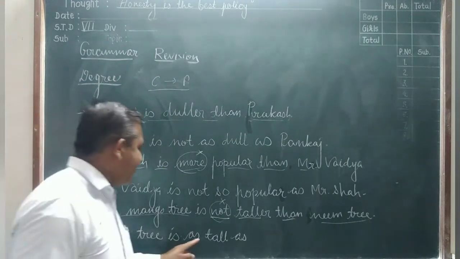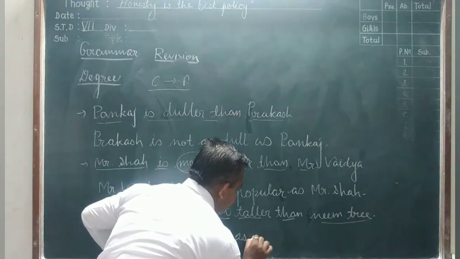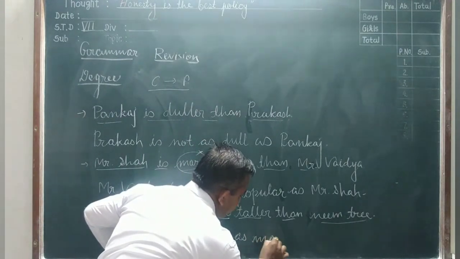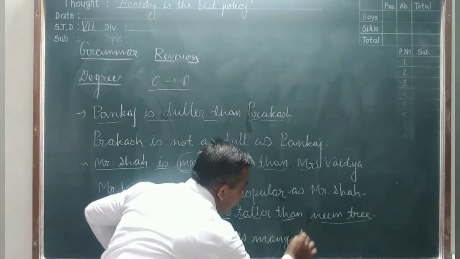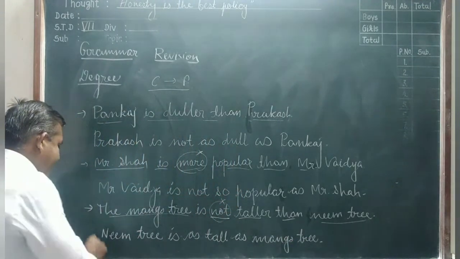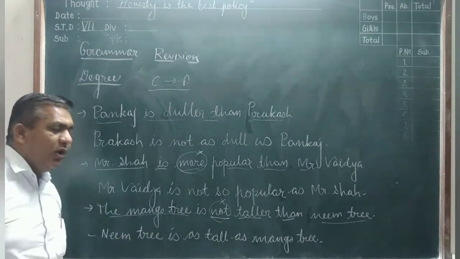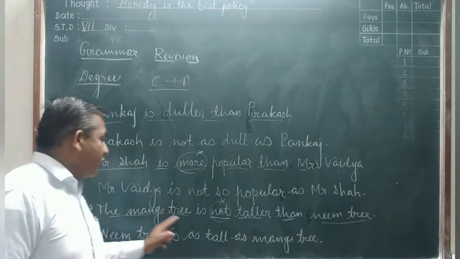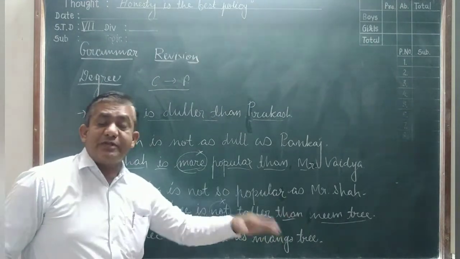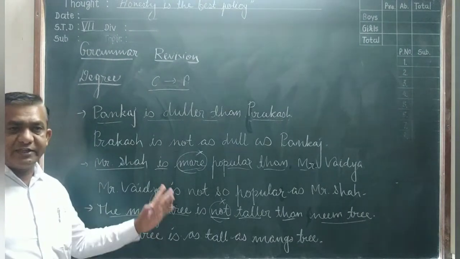So the neem tree is as tall as the mango tree. Understand the sentence? The mango tree is not taller than the neem tree, it was not bigger than that. Here both are equal. Means you are understanding equality here.